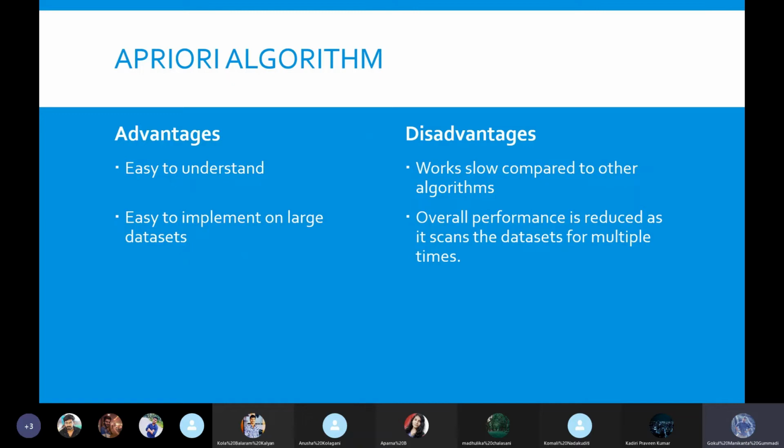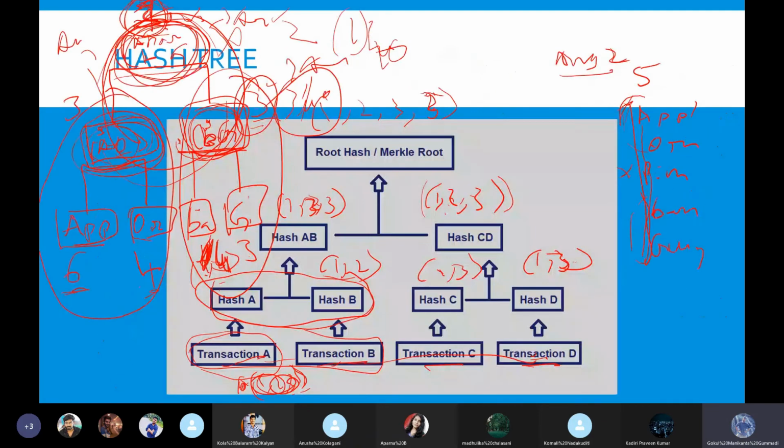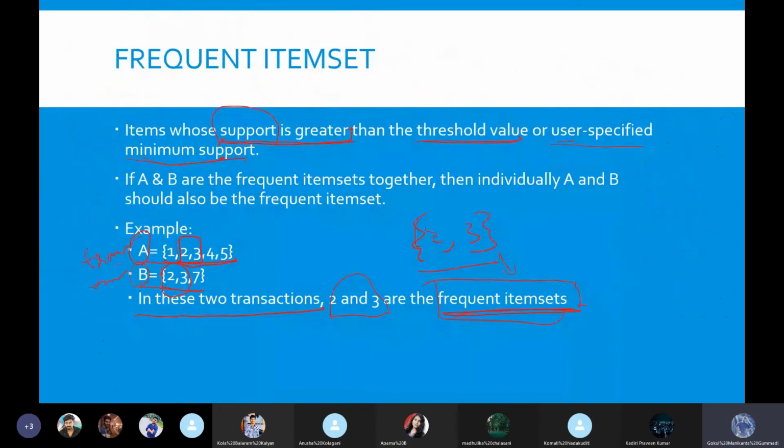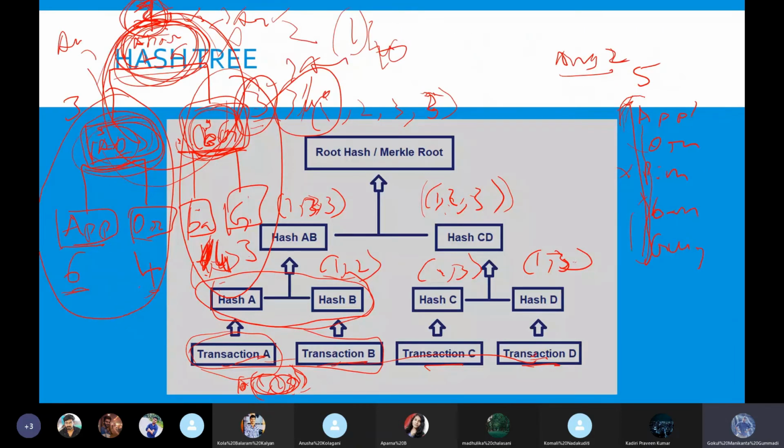But the disadvantage is that it is very slow. It takes a lot of time because it compares each and every step, each and every element. I forgot to mention the breadth first search. I mentioned that we go with the breadth first search. But how this breadth first search happens is, here we have this whole hash tree, right? This is called the hash tree.